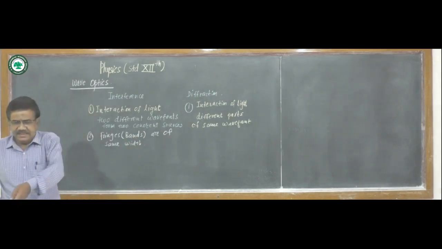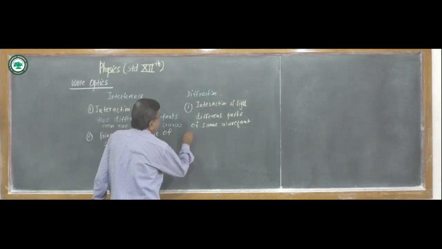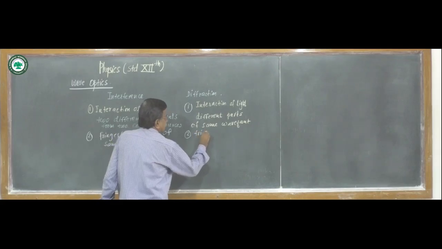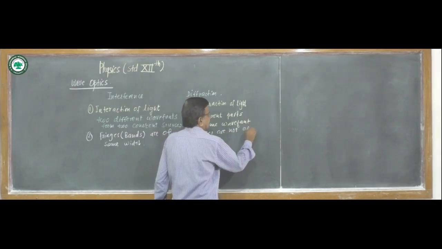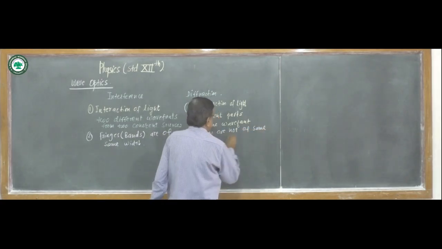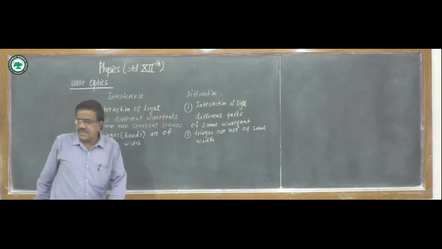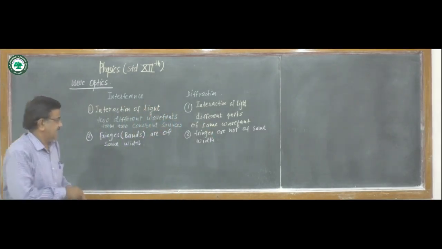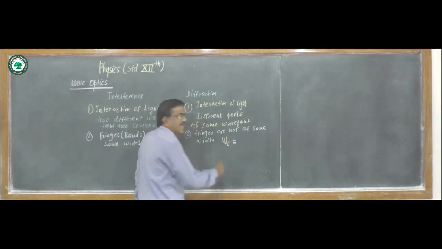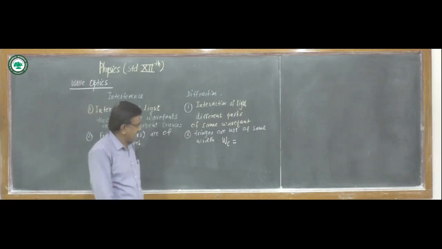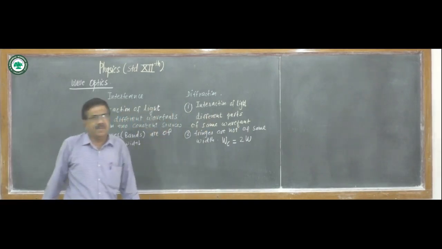But in diffraction, fringes are not of same width. Width of the central bright fringe or central maxima is twice the width of secondary maxima or minima.